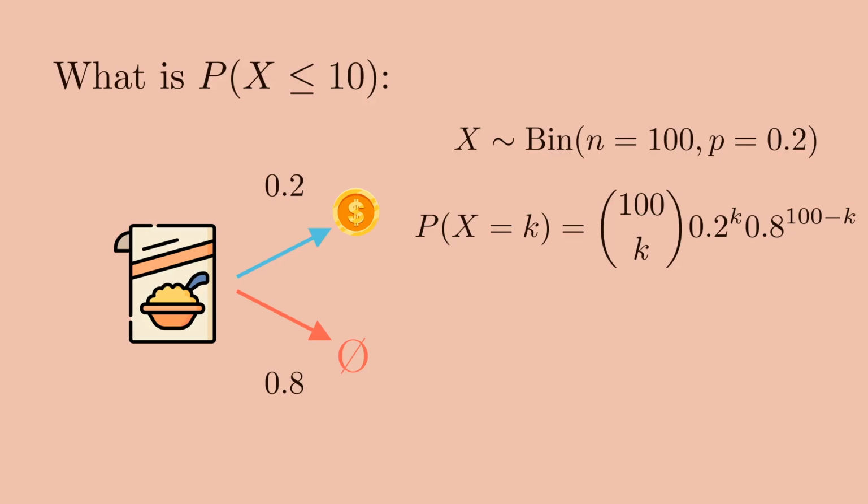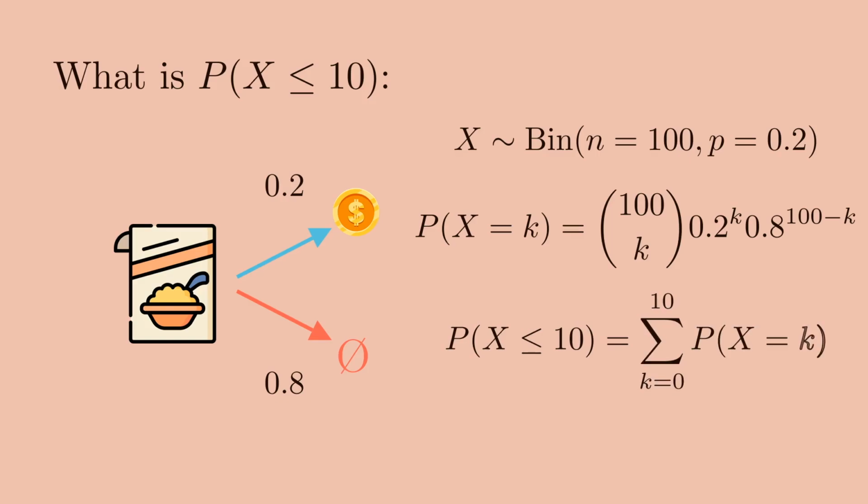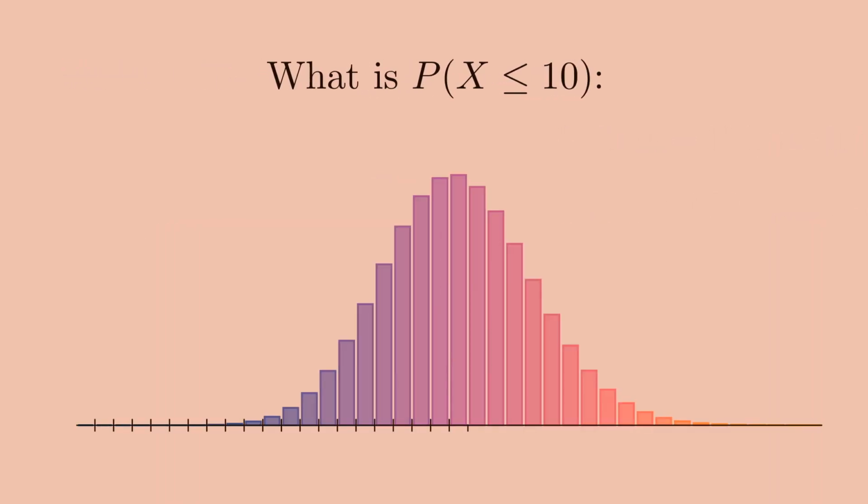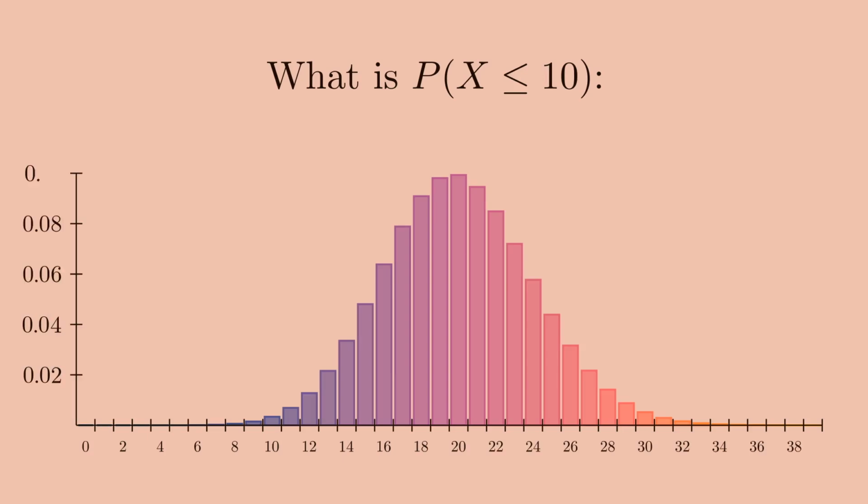The probability that x is equal to an integer k from 0 to 100 is given by 100 choose k times 0.2 to the power of k times 0.8 to the power of 100 minus k. And the probability that x is less than or equal to 10 is the sum of the probabilities of x from 0 to 10. A cool way to visualize this is with the probability distribution of x. We can see that the probability of x being less than or equal to 10 is given by the area under the graph from 0 to 10.